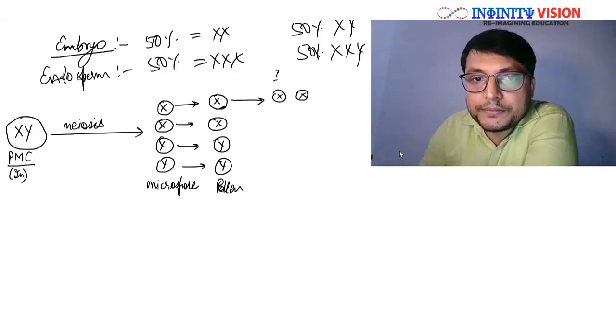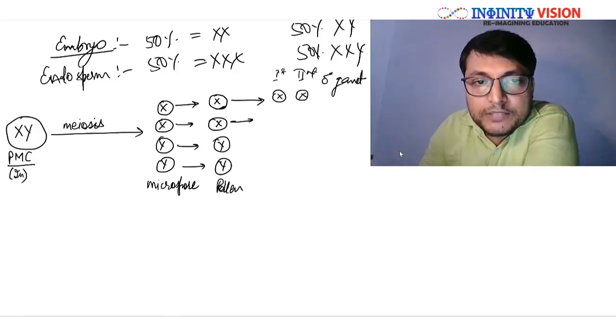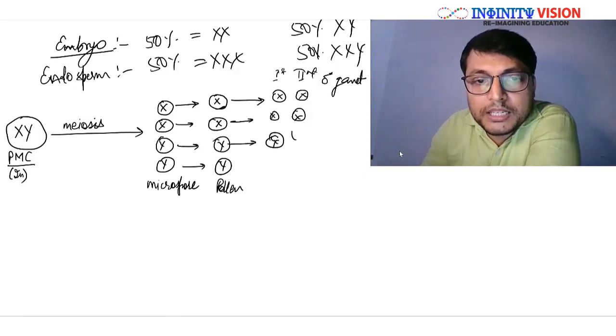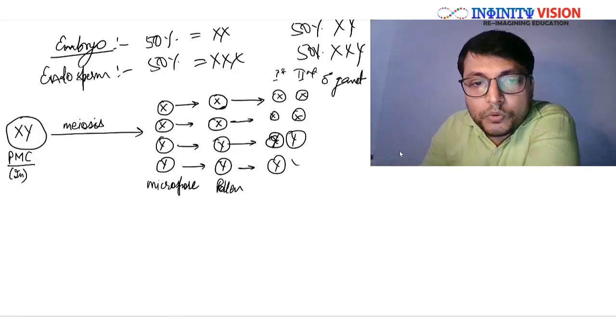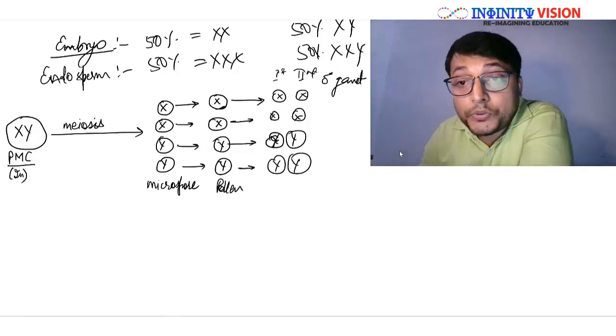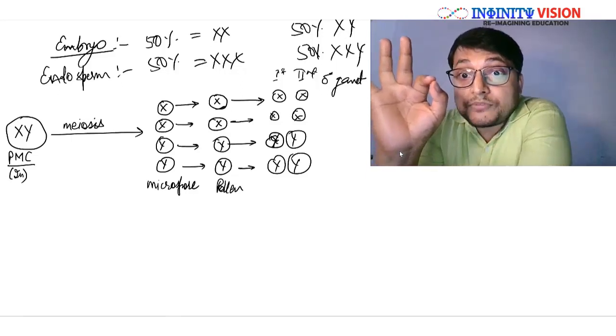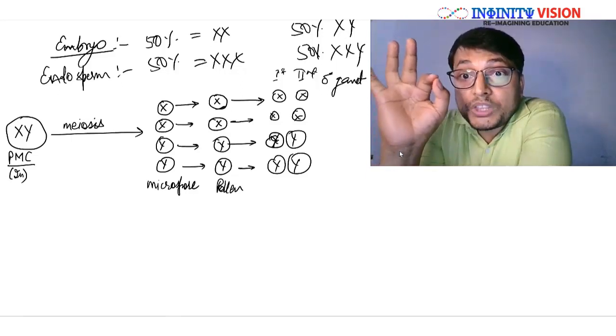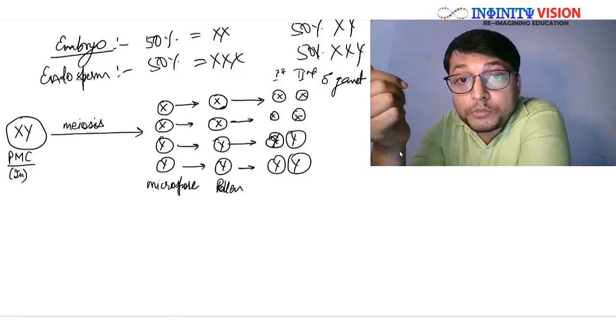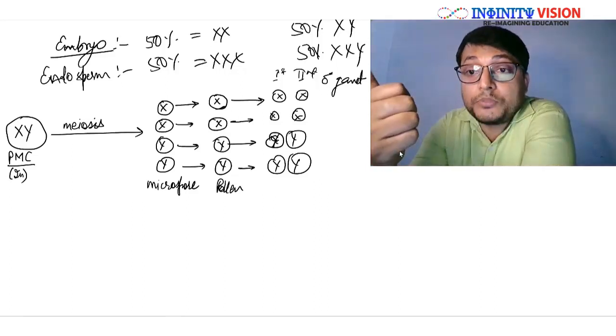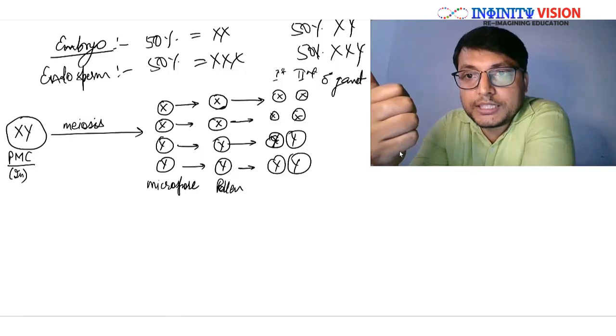So this is the first and this is the second male gamete. If this forms again XX, and if this one forms, both the male gametes will have YY, and if this forms again YY. What you find here is both the male gametes will have the same genetic makeup. They can either have X chromosome or both will have Y chromosome. Getting it? Yes.